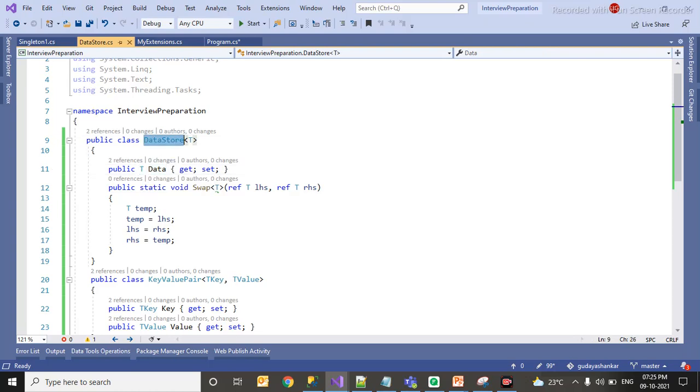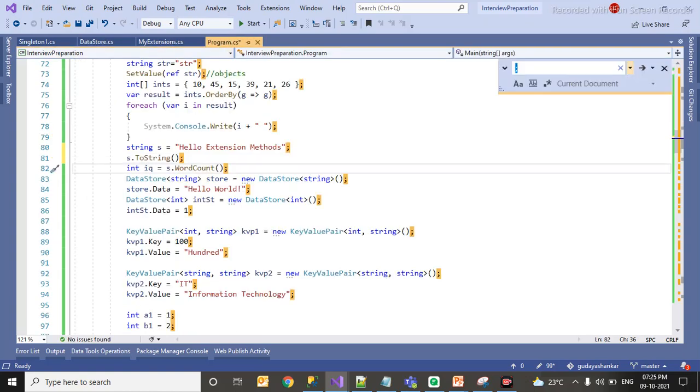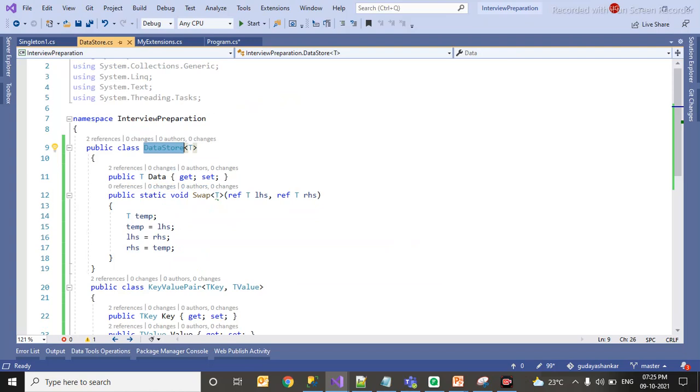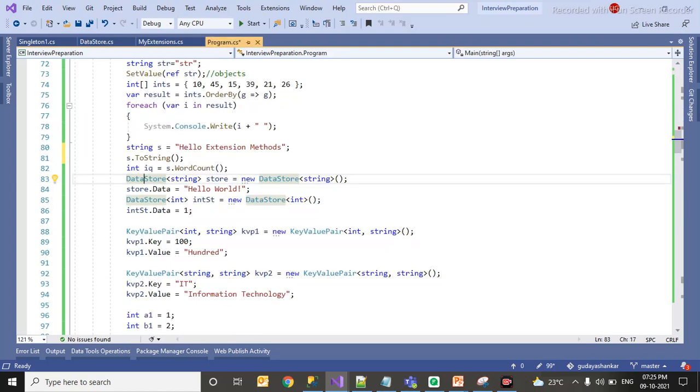So when it comes to this, I have a class here. What I am trying to do, I have created data source string store, new data source string. So here I am explicitly mentioning the type T. When you go inside, you have not mentioned any type, but here you have to mention the type.